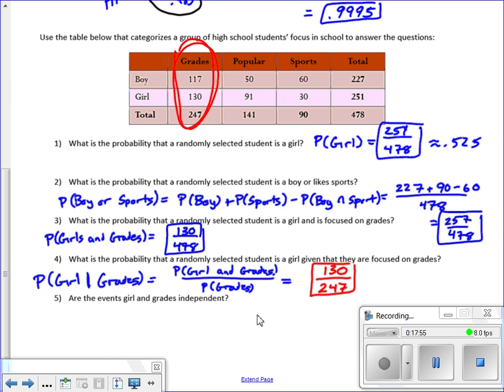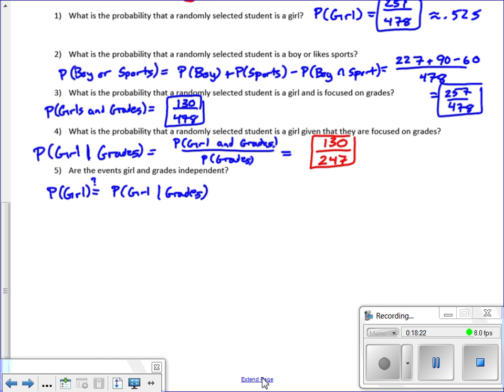And then are the events girl and grades independent? So does being a girl affect the focus on grades, or does the fact that someone's focused on grades somehow relate to their gender? So to test for independence, we would say the probability of a girl would have to be equal to, we're going to test, is that equal to the probability of a girl given they're focused on grades? Well, the nice part for us is we've actually already done that conditional probability. The probability of a girl given grades is 130 over 247, and the probability of a girl was right there in number 1, which is 251 out of 478, and we're just testing to see are those equal.